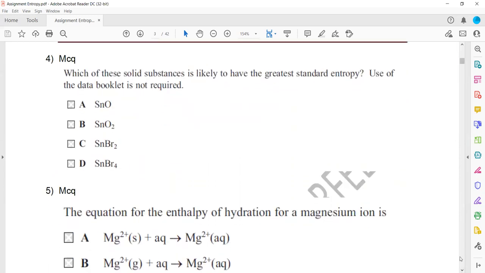Which of these solid substances is likely to have the greatest standard entropy? You have to check the number of particles, and if the number of particles is the same, you have to check the number of subatomic particles like protons and electrons. When you check, SnBr4 has the maximum number of particles. The greater the number of particles, the greater the entropy.